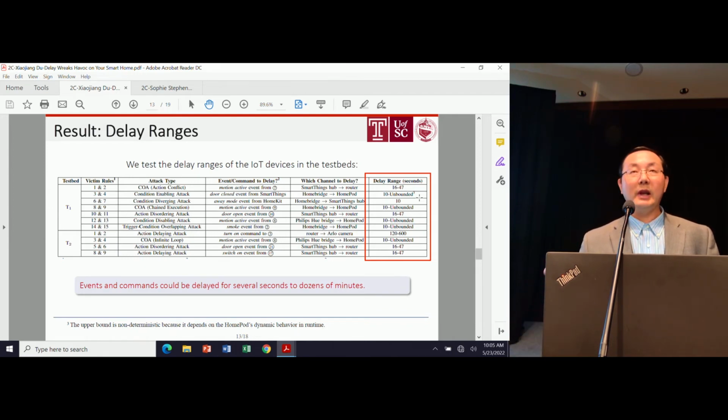The delay ranges from 10 seconds up to about 600 seconds. For Apple, in their current implementation, if an event is sent to the local server, they don't send an acknowledgement. So in this case, you can delay for as long as you want. It could be tested up to 40 minutes or even longer.